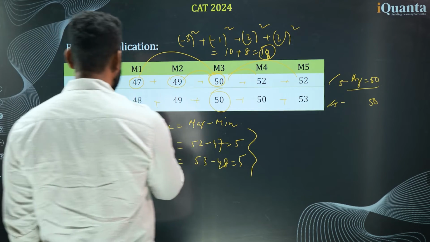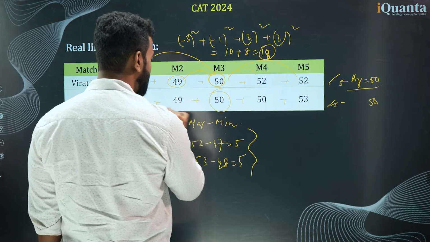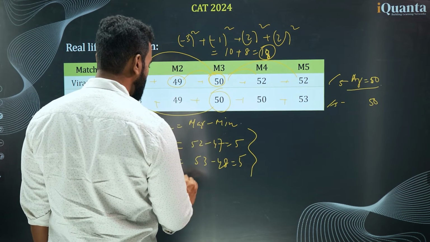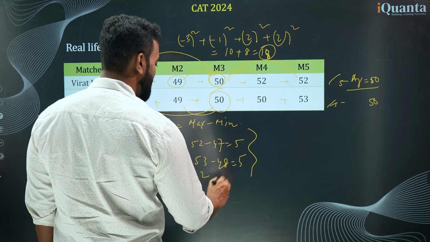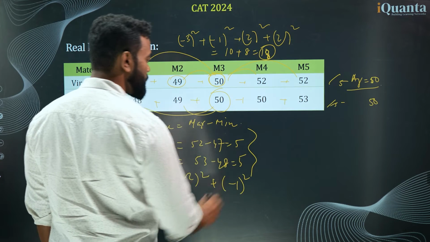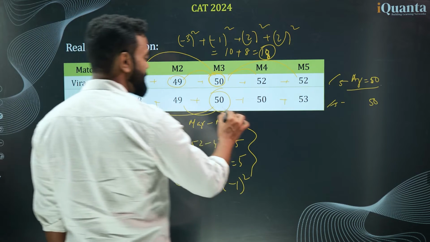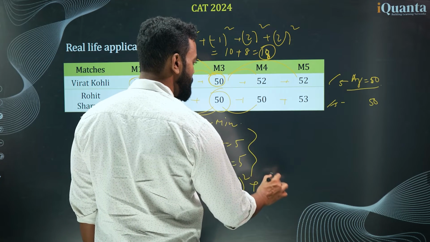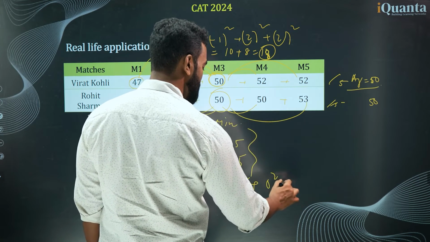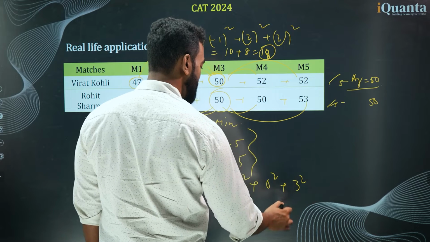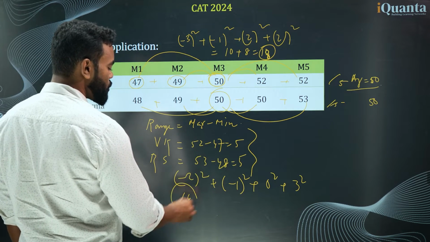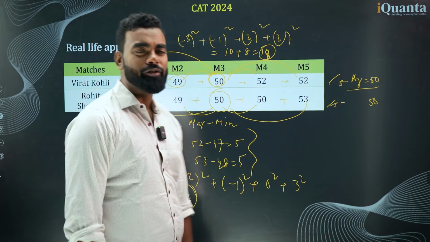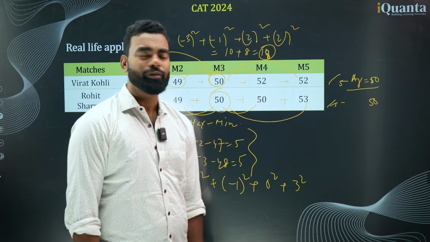Now think about the case of Rohit Sharma. In the case of Rohit Sharma, that is 48, 50. That is minus 2 square. Yes. This is minus 1 square. Cool. This is 0 square and this is 3 square. Clear? So how much am I getting? That is 9, 10 and that is 14. So whose square of deviation is less? Rohit Sharma's square of deviation is less.